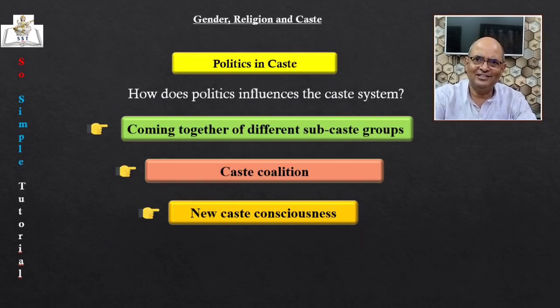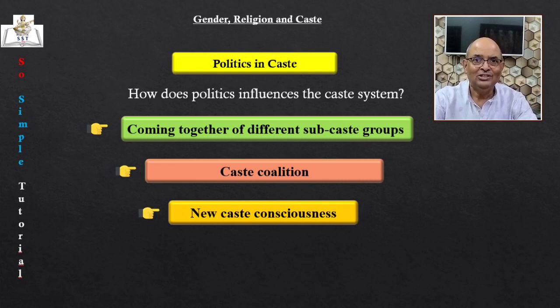Let us now discuss the next topic, politics in caste. The previous topic was what caste does to politics. Now we will revise how politics influences the caste. That means how the caste gets politicized. We know that there are many castes, and within each caste there are several subcastes. So each subcaste tries to become bigger by incorporating within it neighboring castes or subcastes which were earlier excluded from it.